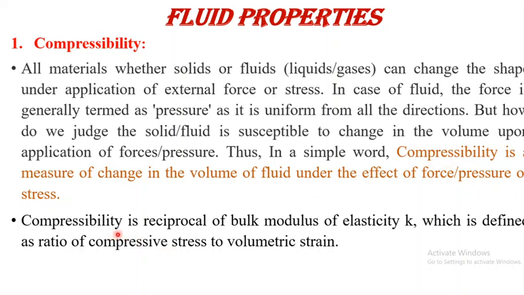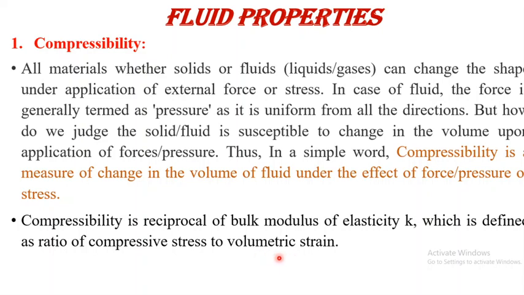Compressibility is represented as the reciprocal of the bulk modulus of elasticity, which is represented by the letter K. Modulus of elasticity is defined as the ratio of compressive stress to volumetric strain. When we apply a compressive force, there is a compressive stress, that is resistance to the applied force, and there is a change in volume of that fluid.